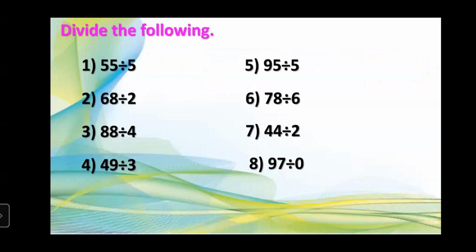There are total 8 examples. So first one is 55 divided by 5. Second one is 68 divided by 2. Third one is 88 divided by 4. Fourth one is 49 divided by 3. Fifth one is 95 divided by 5. Sixth one, 78 divided by 6. Seventh one, 44 divided by 2. And the last one, that is eighth one, is 97 divided by 0. Now, dear students, what you have to do? You have to solve all these 8 examples in your notebook with clean and neat handwriting. Okay, that's your homework.